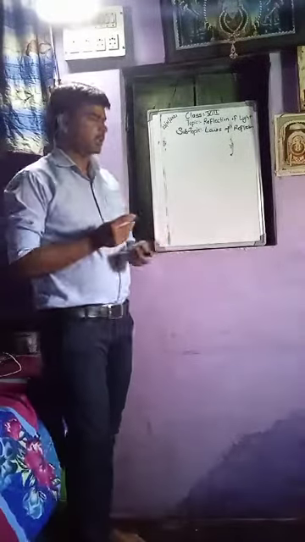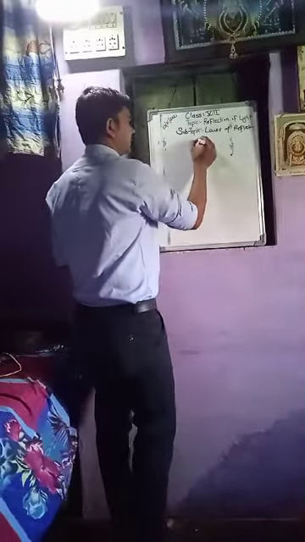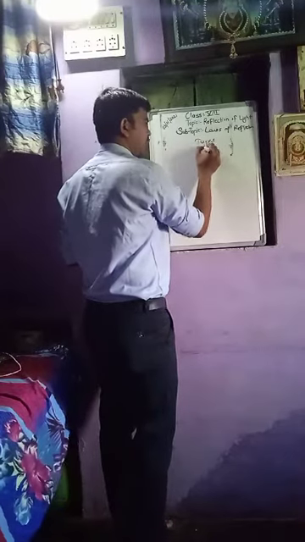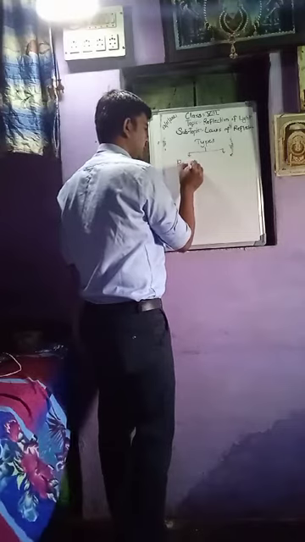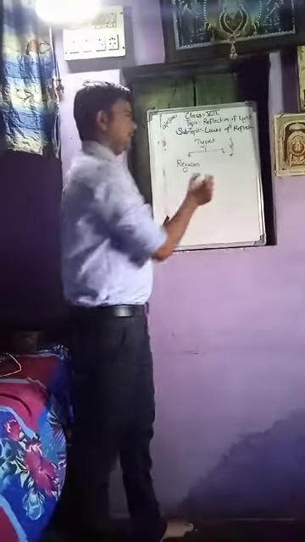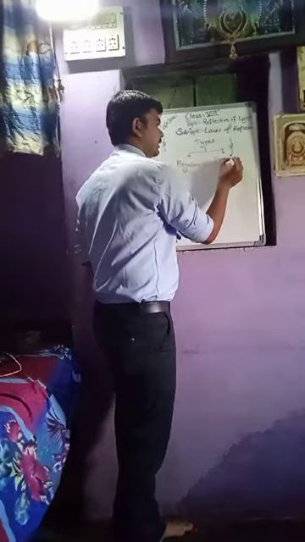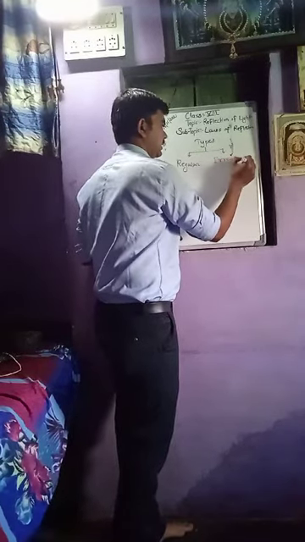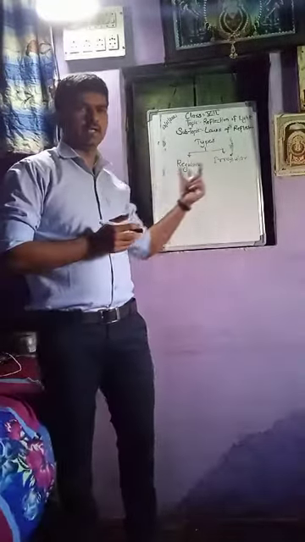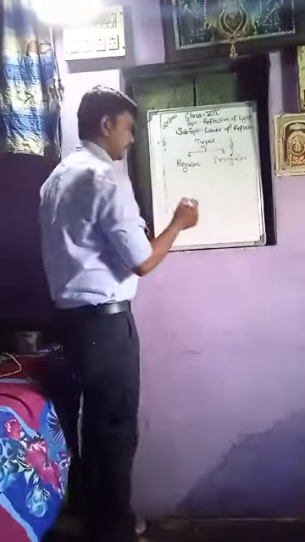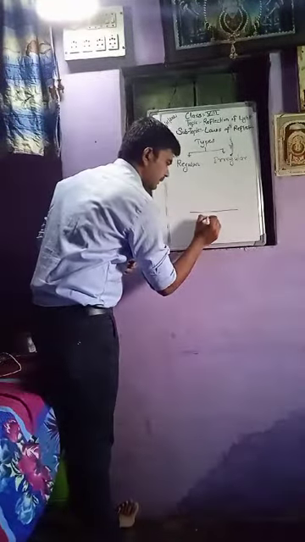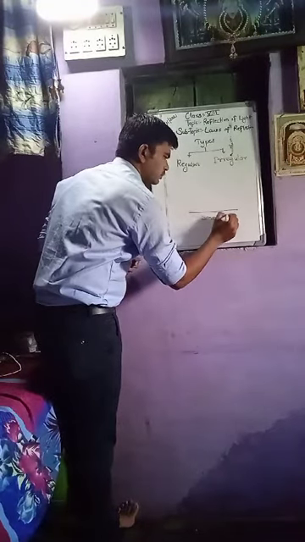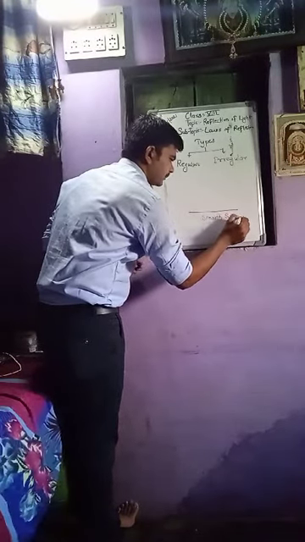Now we look at the types of reflection. There are two types of reflection. First is regular and second is irregular. Now we are going to see what is regular and irregular. Suppose there is a smooth surface. This is nothing but a smooth surface.